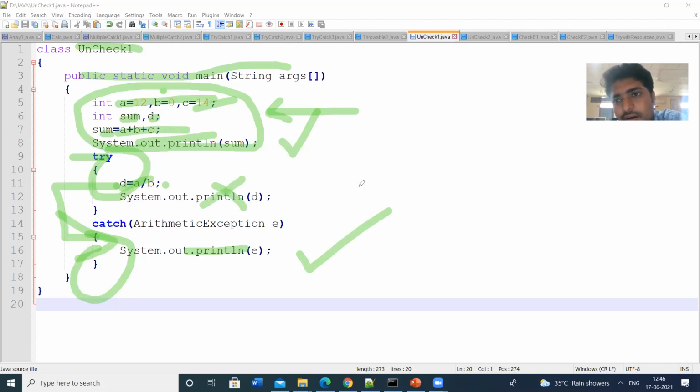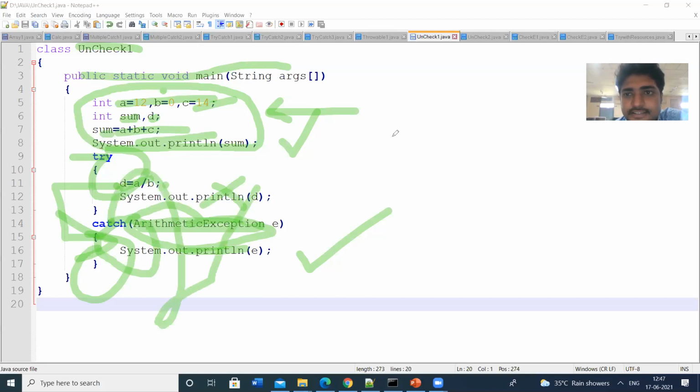So this is an example of an unchecked exception. Why? Because it is an arithmetic exception, and arithmetic exception is a subclass of runtime exception. All the runtime exceptions are unchecked exceptions. Unchecked exception means the compiler will not check for the catch block. If you write the catch block, the output will be displayed. If you don't write the catch block, the output will still be displayed.